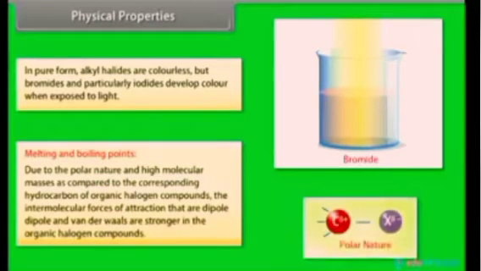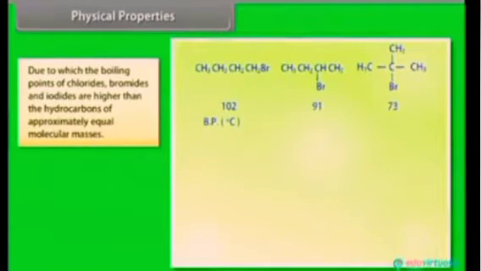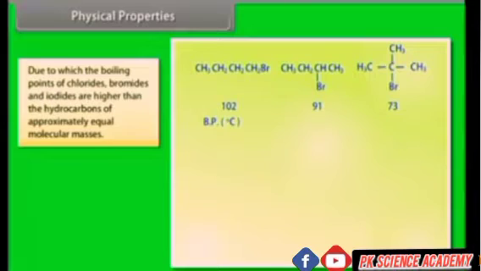Due to the polar nature and high molecular masses of organic halogen compounds as compared to the corresponding hydrocarbons, the intermolecular forces of attraction, that are dipole-dipole and van der Waals, are stronger in the organic halogen compounds, due to which the boiling points of chlorides, bromides and iodides are higher than the hydrocarbons of approximately equal molecular mass.